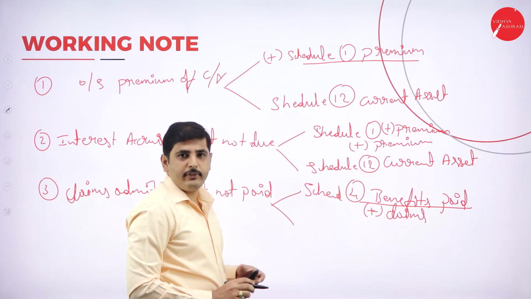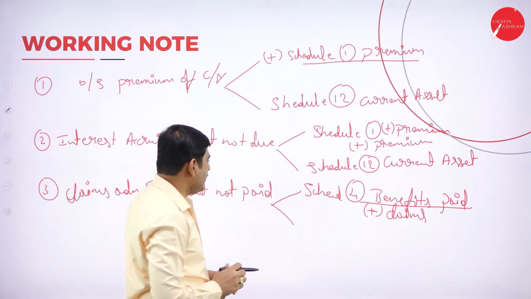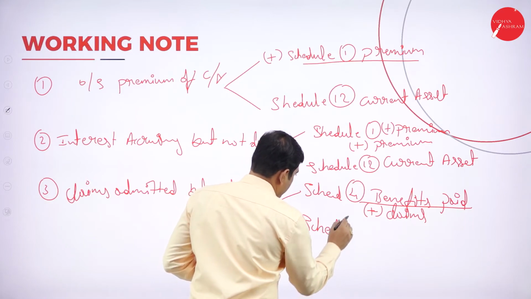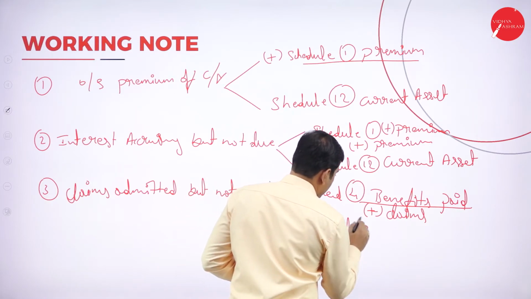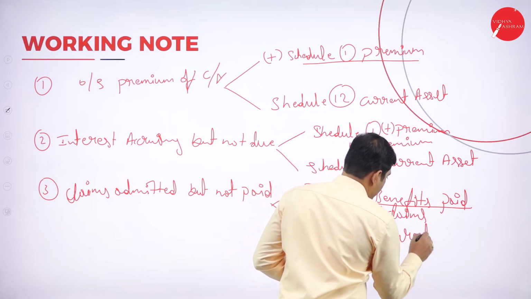Again, where can we show it? It is a current liability. So current liability is schedule number 13, current liability.